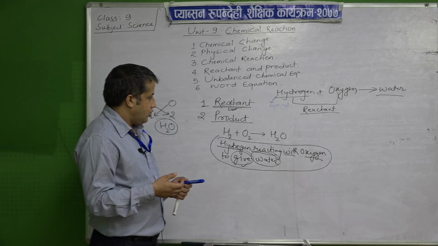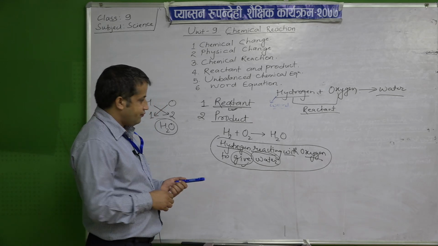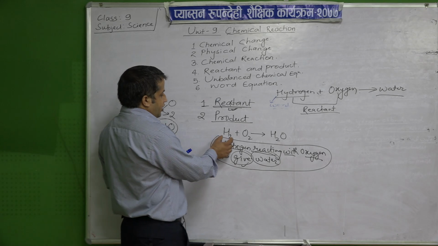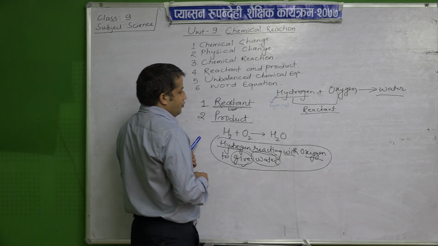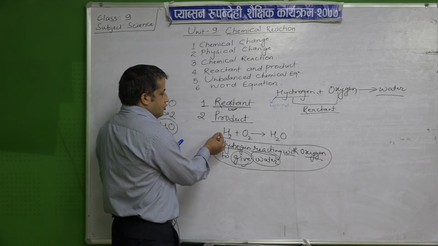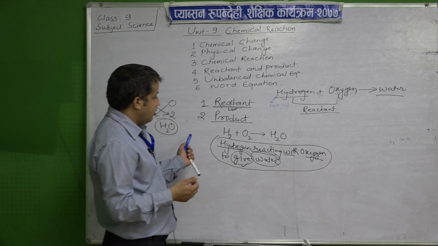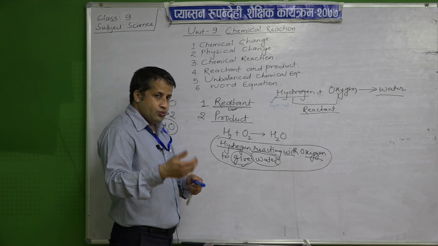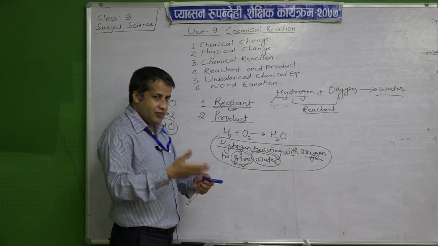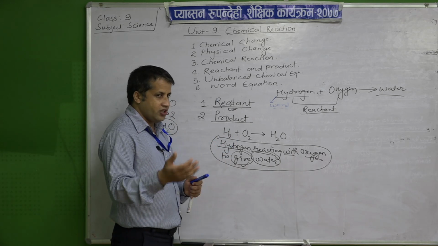So for the time being, I just do it randomly to make it equal. What do I have to do? I have to multiply the number of atoms by putting either 1, 2, 3, 4, 5 like that as a coefficient on the reactant side or the product side where it is not equal.